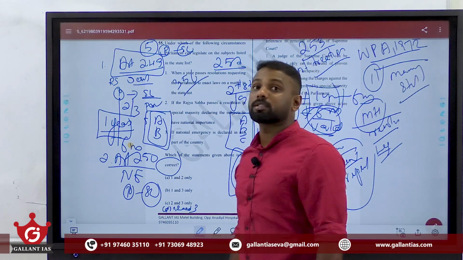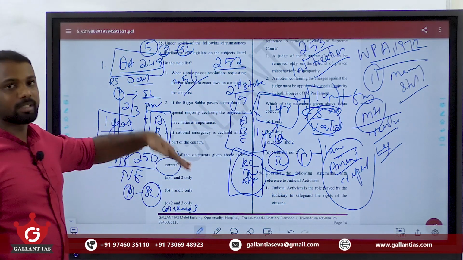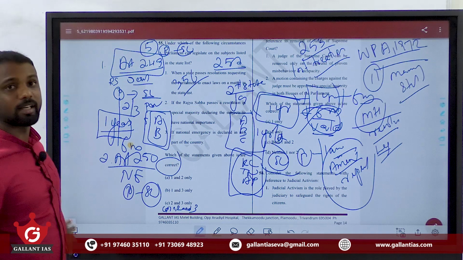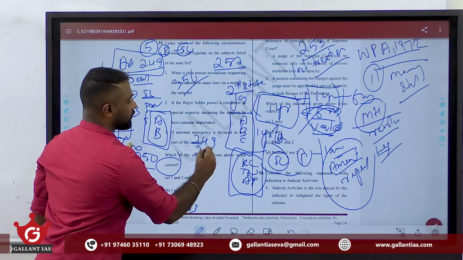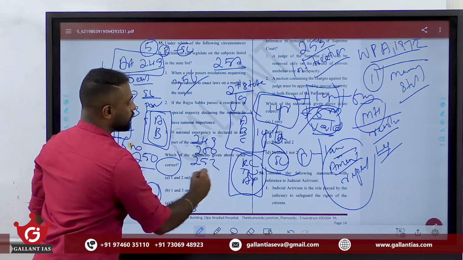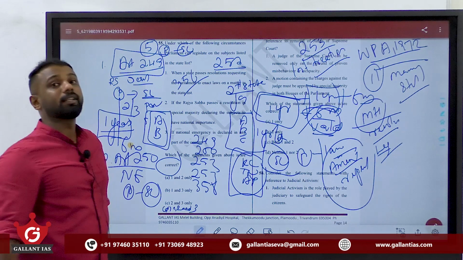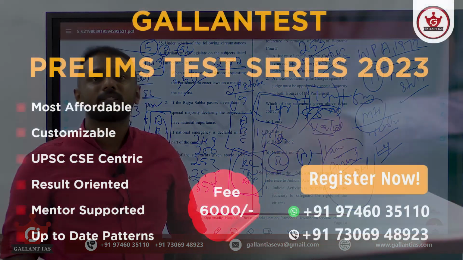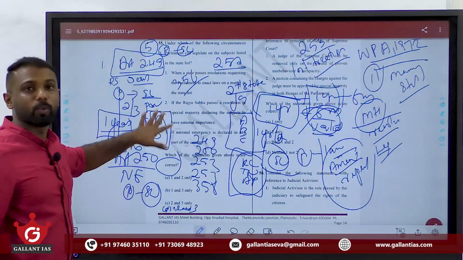That is when President's rule is in operation in a state also, at that time Parliament can make law on any subject under the state list. So under these 5 circumstances, that is Article 249, Article 250, Article 252, Article 253 as well as Article 356, the Parliament is empowered to make law on subjects under the state list. So please be thorough with this.